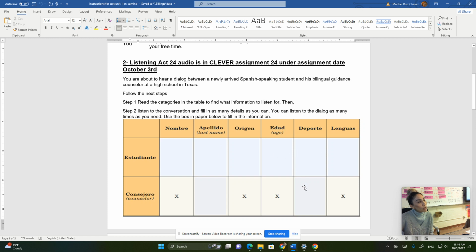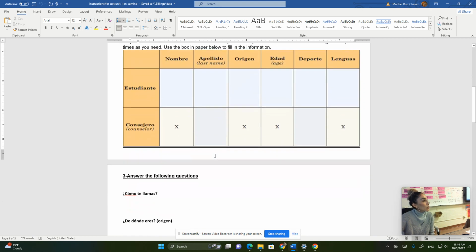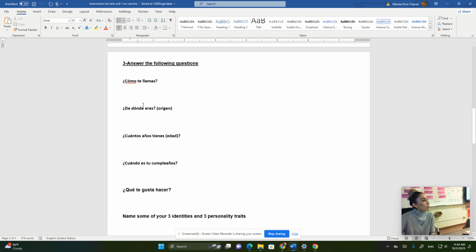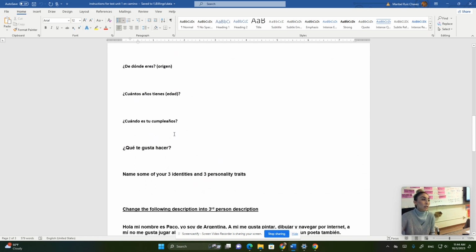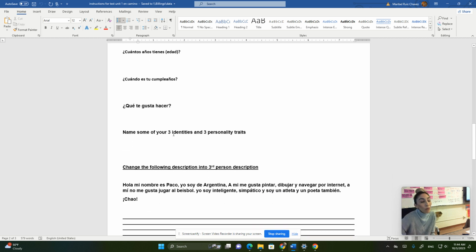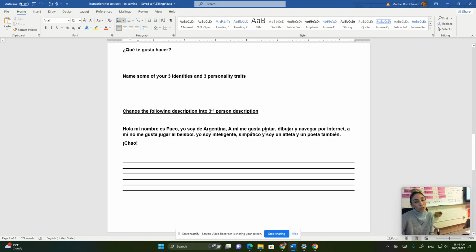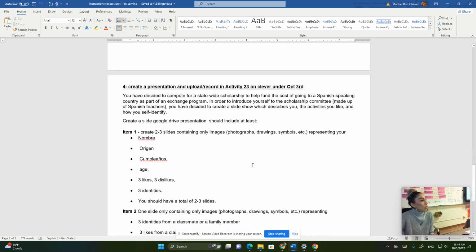Actually, you don't have to put full sentences in here. You just fill in the information that you are doing. Then from that point, you will have to go ahead and answer these questions in full sentences. These are the questions that we practiced through the weeks, when we were learning Unit 1. It's a section where you have to change a description in the I form, the first person. Now you will have to switch it to the third person.